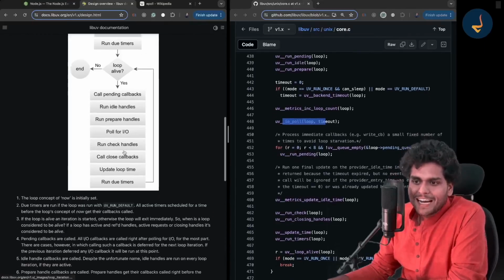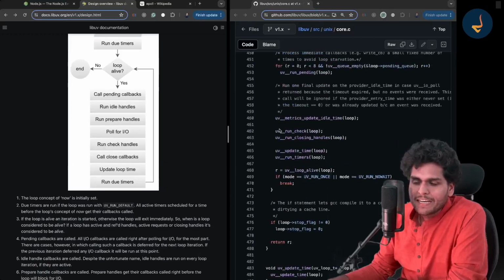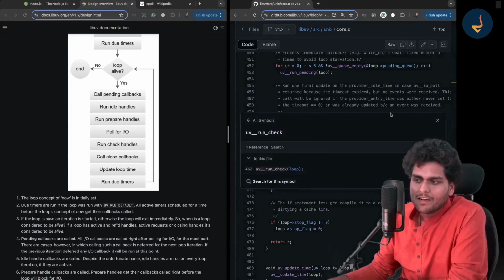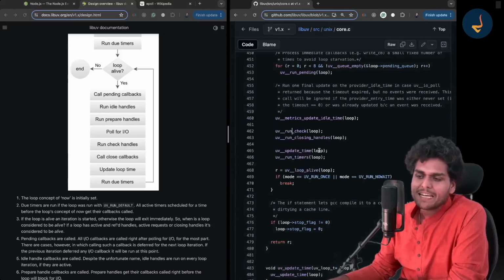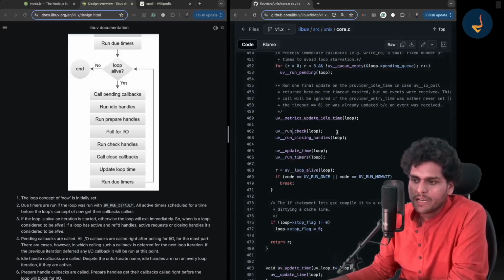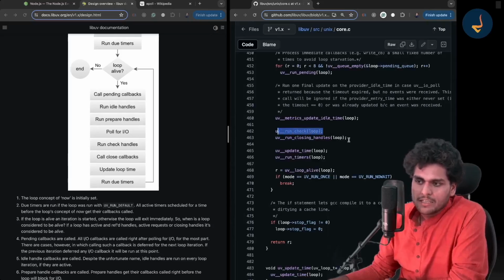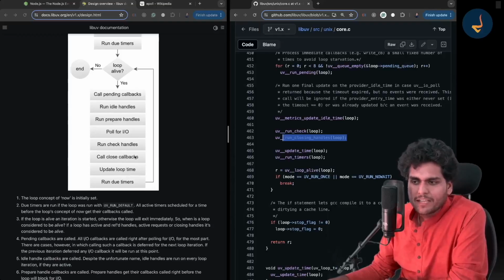Now see again, it runs the check handle and close callbacks. If you go over here, it runs the check handles, then it runs the closing handles. In the check phase, all the setImmediate callbacks will run. Then closing handles, it will run the close handles.